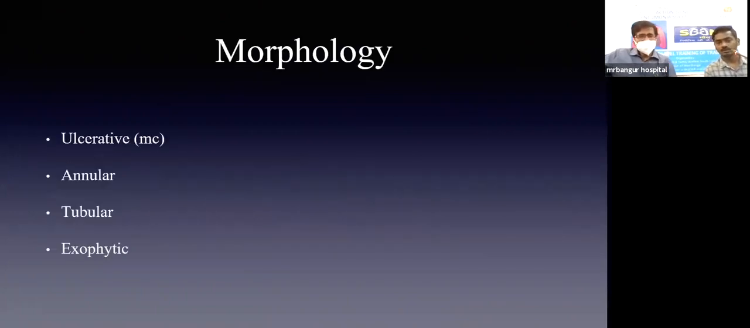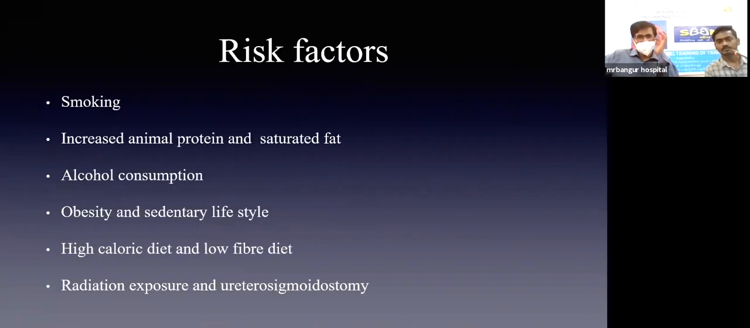Morphological types of carcinoma colon: ulcerative, annular, tubular, exophytic. Ulcerative is the most common variety. Ulcerative, annular, and tubular are most common in the left-sided colon. Exophytic or colliflower growth is more common in the right side of the colon, attributed to the larger diameter of the right side of the colon.